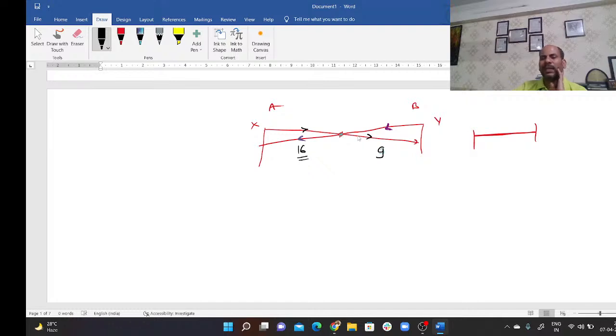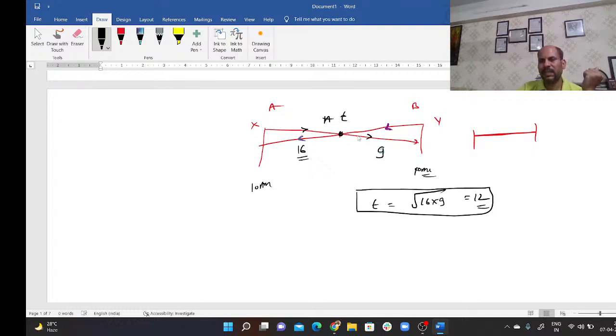Now they can ask you two things, like how much time will they take to meet, if they begin at the same time. Sometimes they'll give you that both begin at the same time, which is 10 a.m. Or they can give it in this way, that A and B begin at the same time, and after t hours they meet, then find out the value of t. So simply t equals the square root of 16 multiplied by 9, which is 12. So this is the first result from this question.